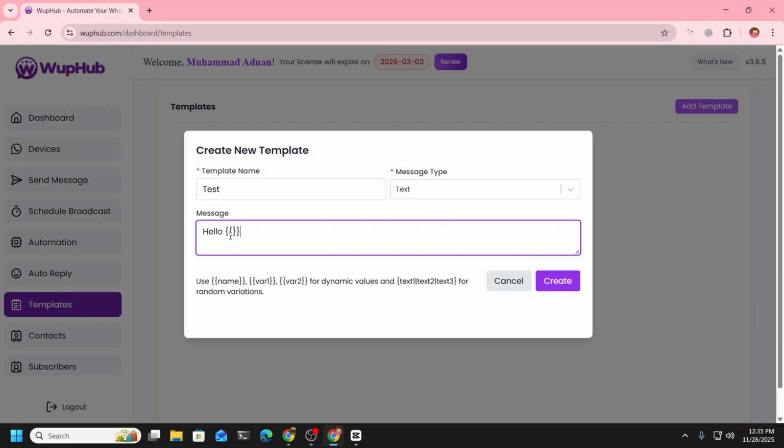You can use these variables to personalize the message, like this is for name, this is for variable 1. Whatever you add in variable 1 will be replaced if you add it in the message. You can even use the spin text method to make a random message for each one. So those things you can apply. For now we're just going to use the name, and we're going to be sending a text message.